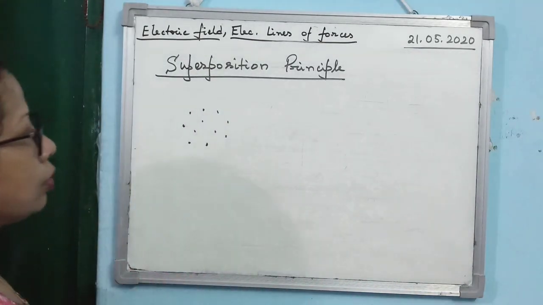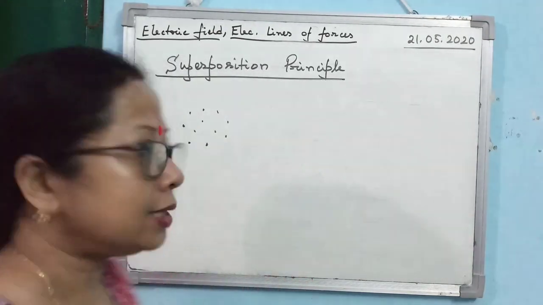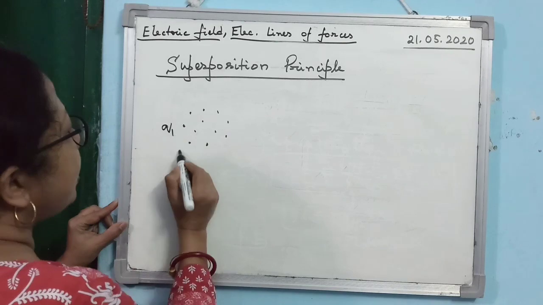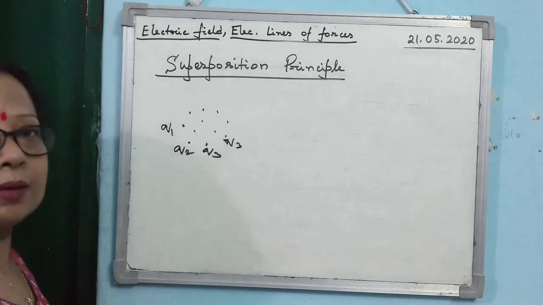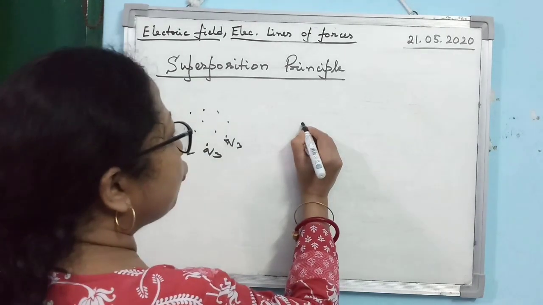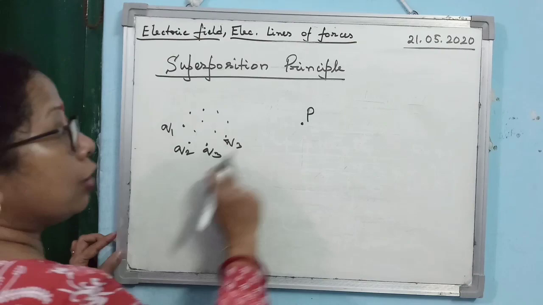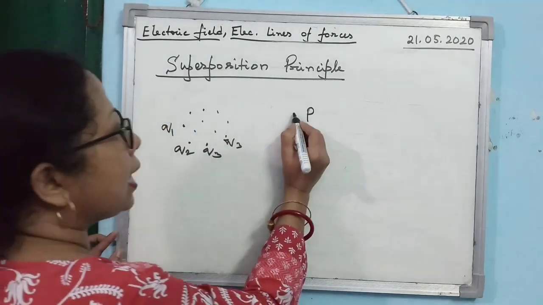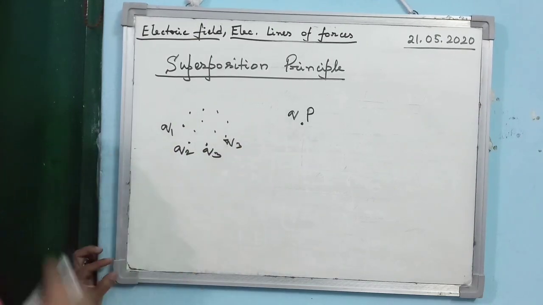That is known as discrete, D-I-S-C-R-E-T-E, discrete distribution of charges. So suppose there are n number of charges present in the charge system. And you want to find out the electric field intensity at the point P, or the force experienced by a charge Q kept at the point P due to this distribution of charge.